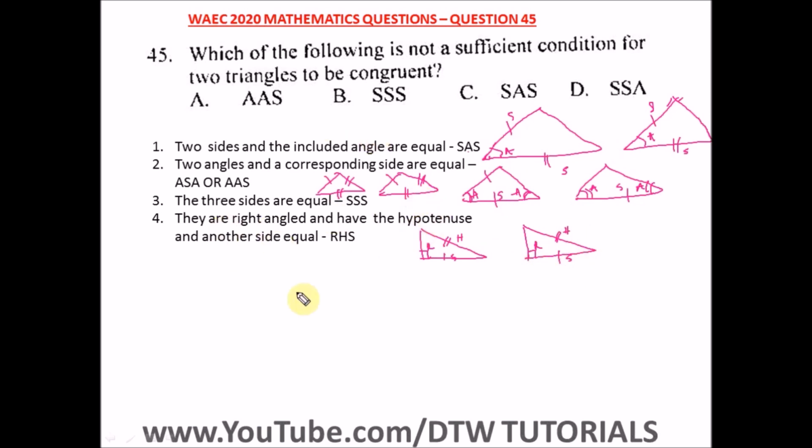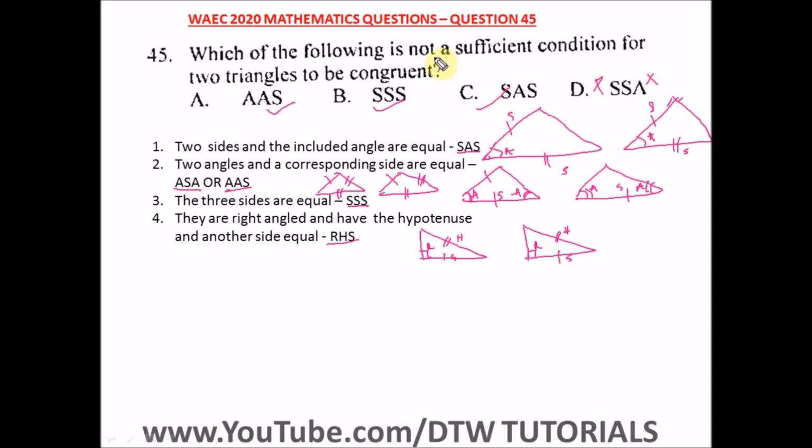So these are the 4 properties that would make 2 triangles congruent. So we have SAS, ASA, SSS, and RHS. So from here, we have SSA, which is not the same as this. We have SSS, 3 sides equal. We have 2 sides and an included angle. This is saying 2 sides and a non-included angle. This is wrong. The angle must be included, that's between the 2 sides. So this is wrong.